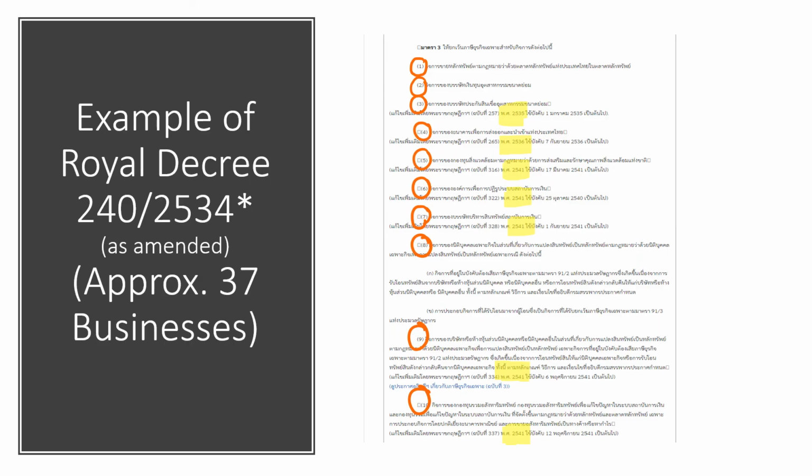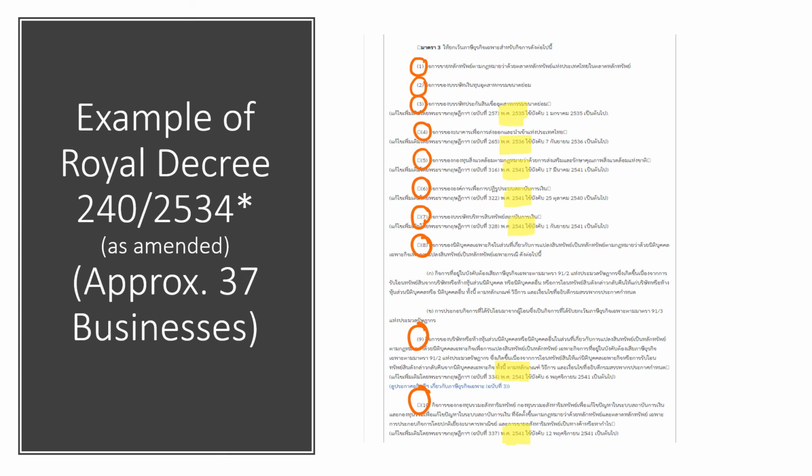So this is the Royal Decree that I mentioned before, that gives the detail about the businesses operated by the government that are exempted from the specific business tax. They include businesses that are operated by government authority itself, state enterprise, or independent organization, which is not a private sector.